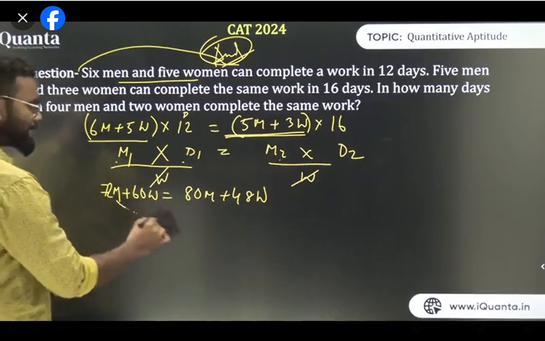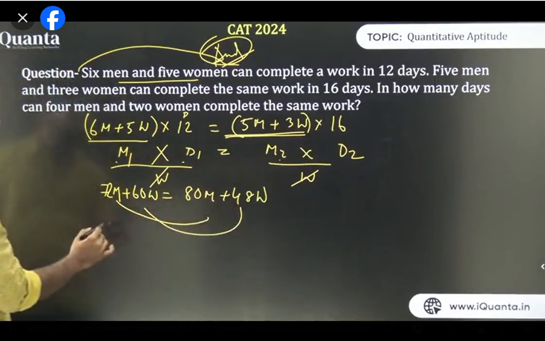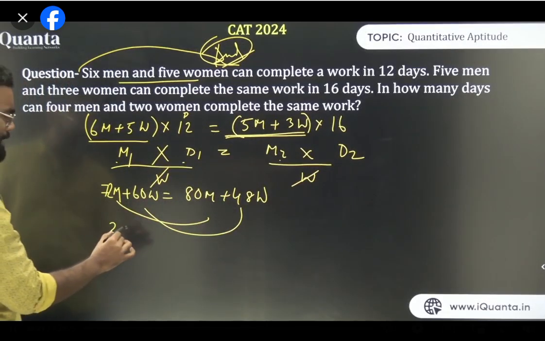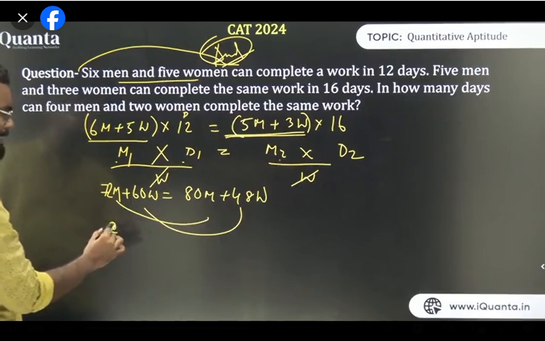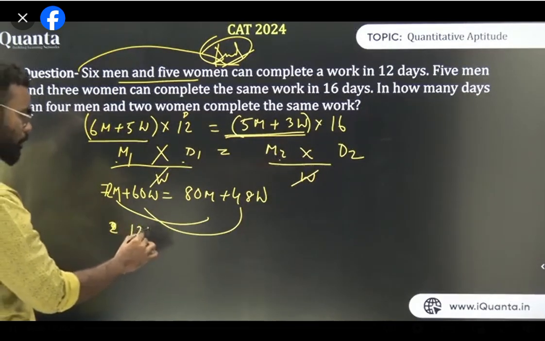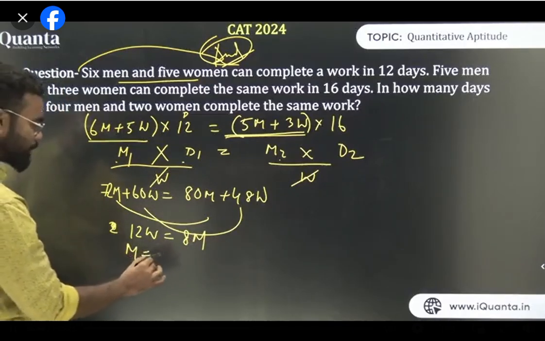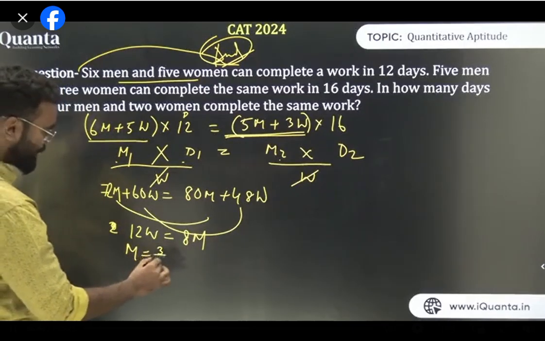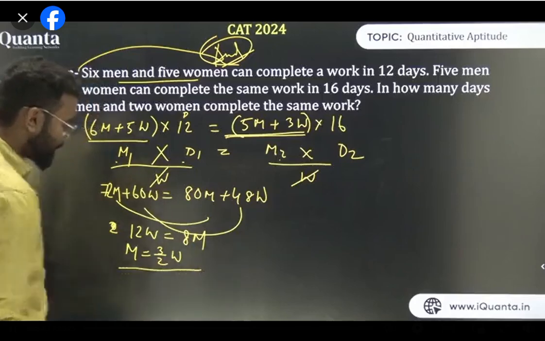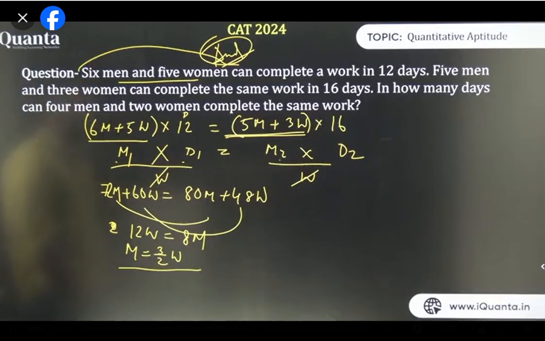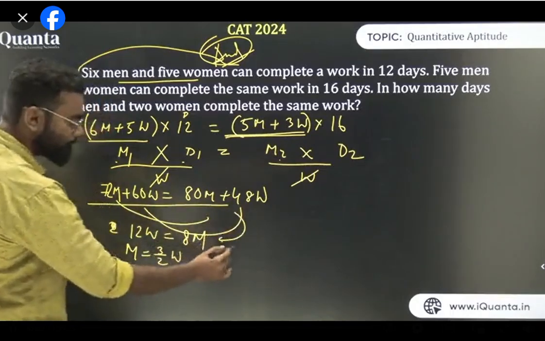So now if I take this thing here and this thing here, I'll get 80 minus, sorry, 48, 60, that is 12 women is basically 8 men. So I can say 1 man is equal to 3 upon 2 women. Yes or no? Am I clear? So 1 man is basically equal to 3 upon 2 women. So from this thing we'll get this.